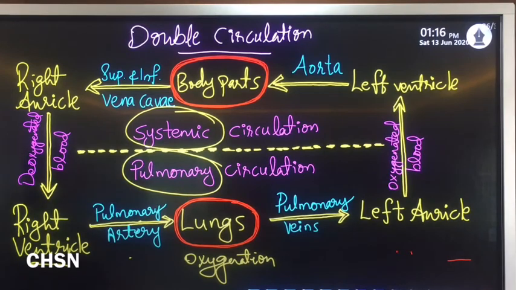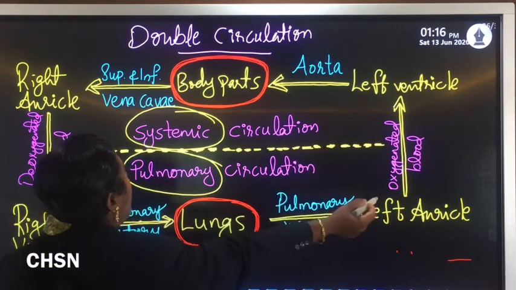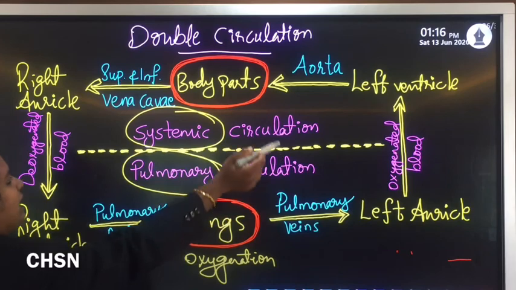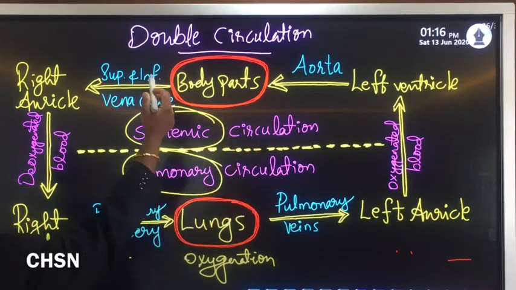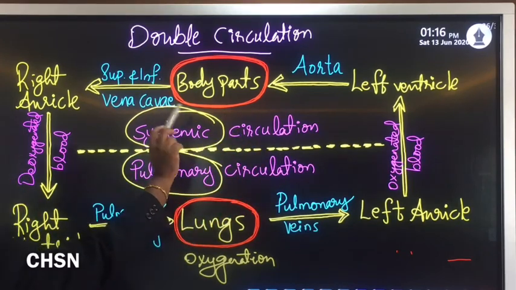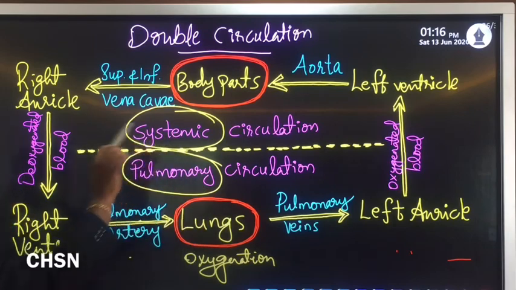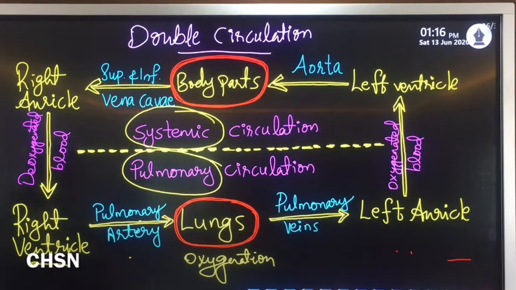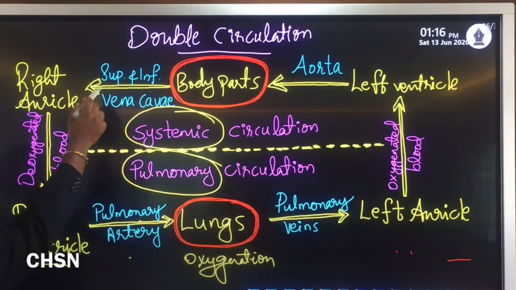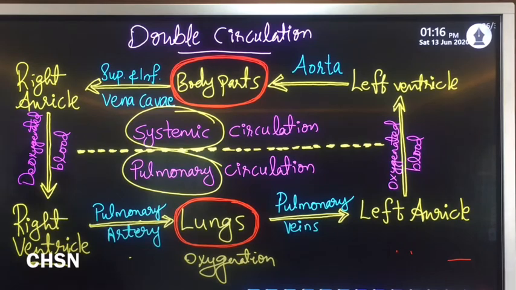Then systemic means that it takes place through the body parts. From the left ventricle, the oxygenated blood is carried by the aorta and supplied to body parts, and when it reaches the body parts, it becomes deoxygenated. This deoxygenated blood is collected by the superior and inferior vena cava and poured into the right auricle.